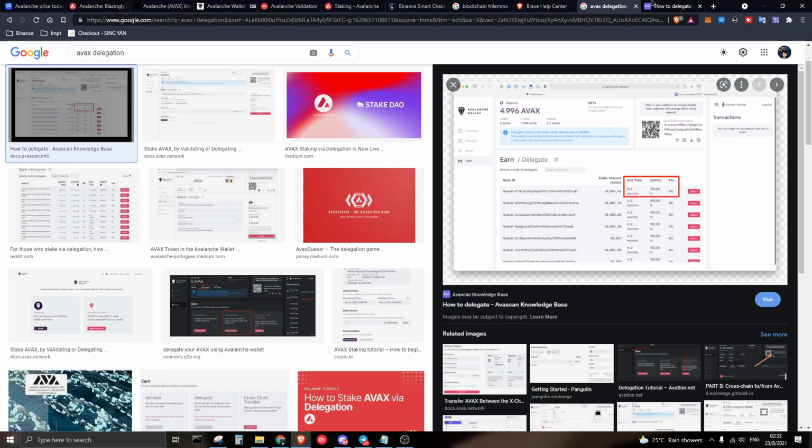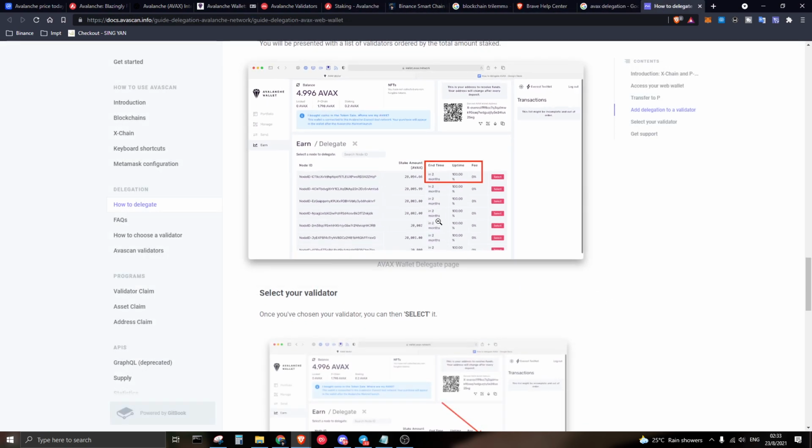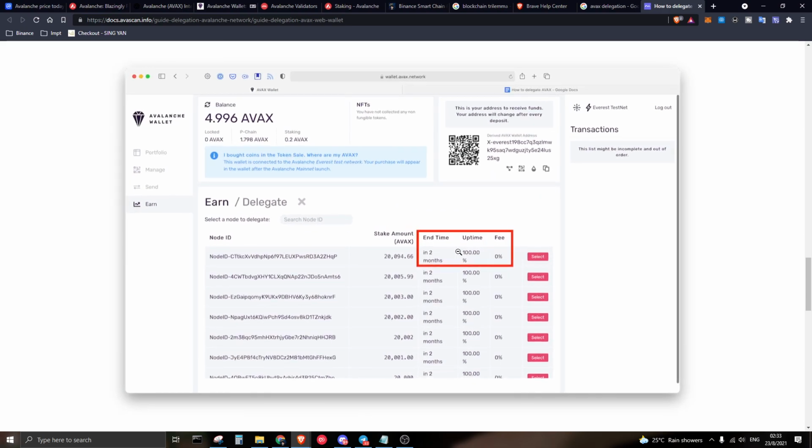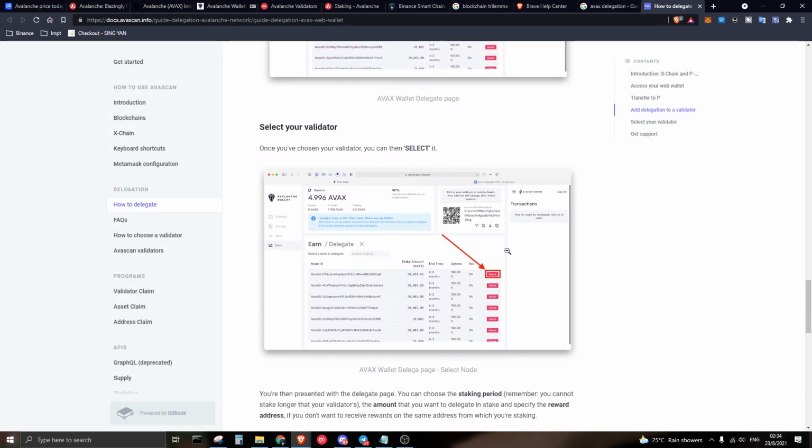Once you are delegating your funds, you will see over here that you have to choose your validator itself. After that you can see the end time period, so you can choose accordingly, and from there you can choose the fee as well. Right now the minimum fee is only 2%, I mean the lowest fee you can find is 2%.